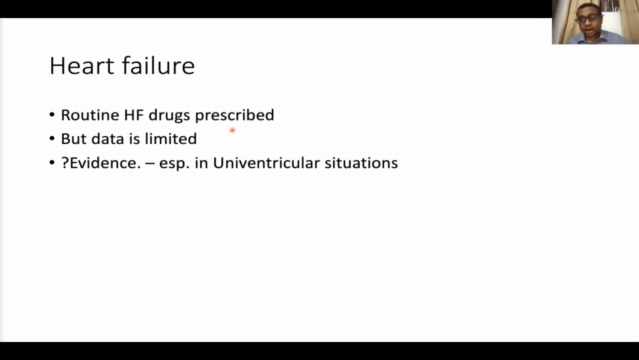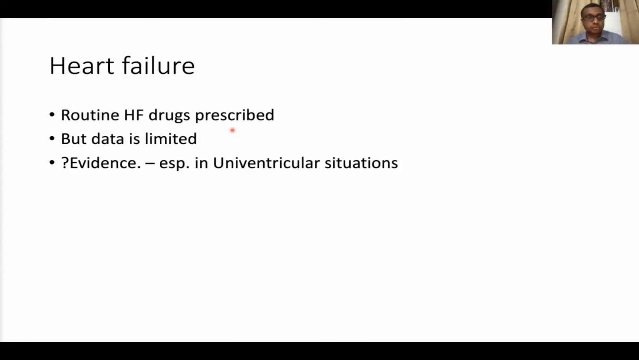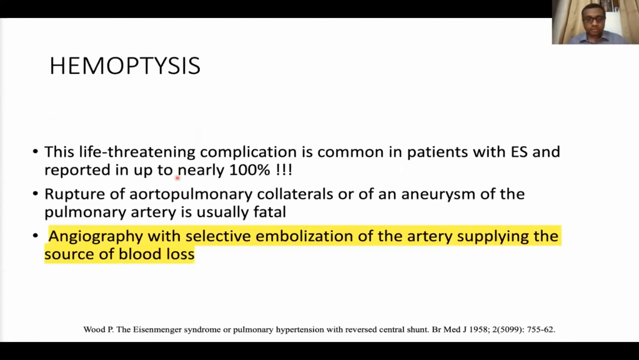Heart failure. Heart failure in Eisenmenger is underreported. I would say it's not extremely rare, but it's underreported. We are extrapolating our experience with routine heart failure therapy to this group. Please understand that this is not something to be strongly supported, but we still give it. The data is limited and the evidence is doubtful, especially in univentricular situations.